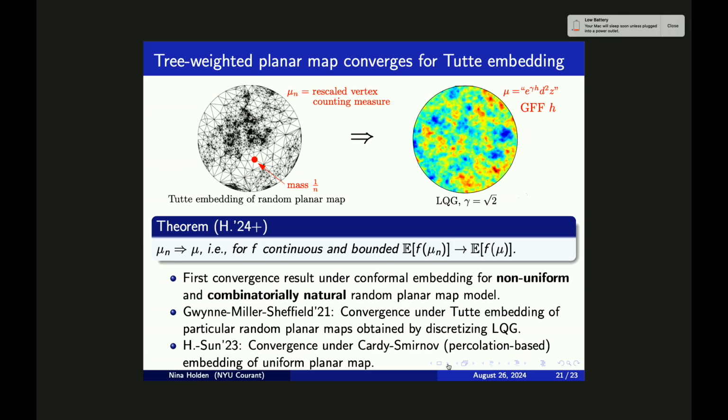Why isn't this defined just by changing the C? I didn't entirely hear the question, but the result should be true for arbitrary C, and this proof is only for C equals -2. I will say a few words about the proof technique. In principle, it should also work for C equals 0. For other values of C, it's not exactly the same discrete model that I was defining earlier.